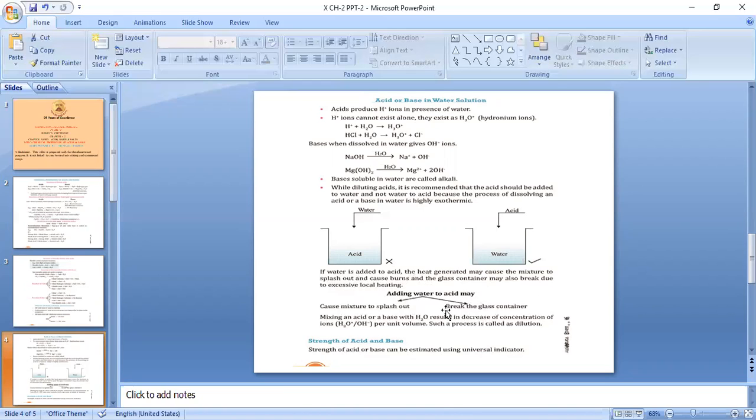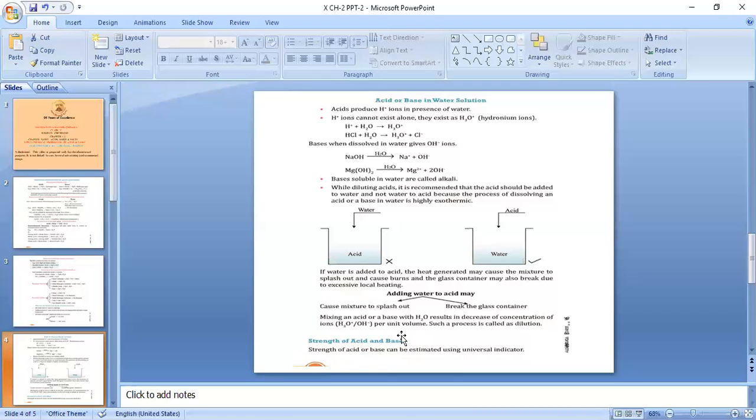So mixing of an acid or a base with water results in a decrease of concentration of ions per unit volume. Why are the ions per unit volume decreasing? Because the overall volume of the solution is increasing, but the number of ions is not increasing. So the number of ions per unit volume decreases. Such a process, that is addition of water to a base or to an acid, is known as dilution. Then we have one more heading here, strength of acid and base.